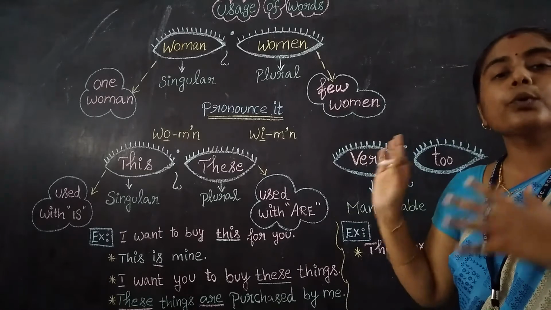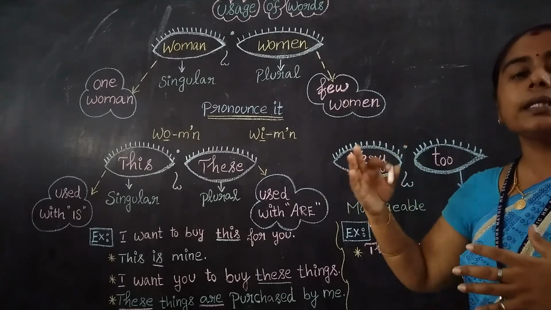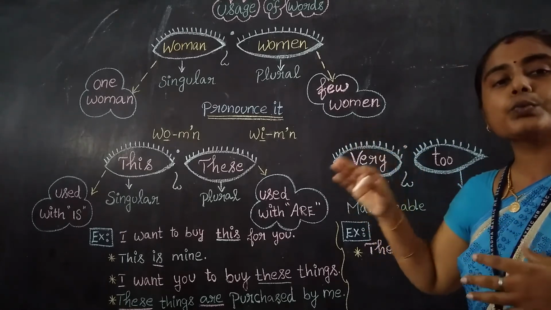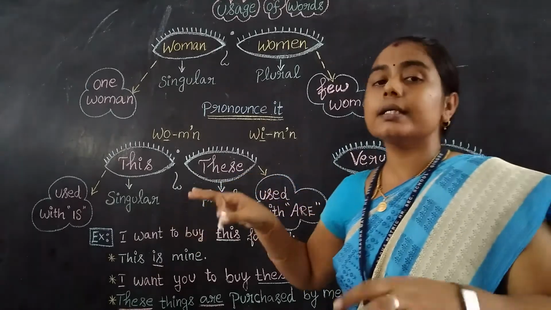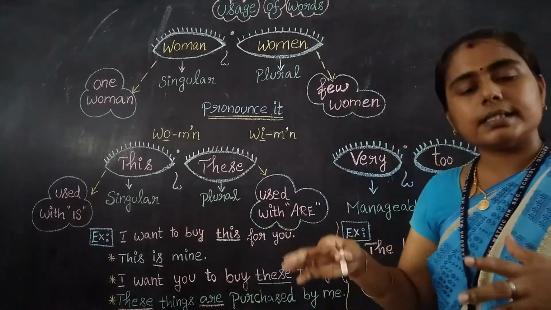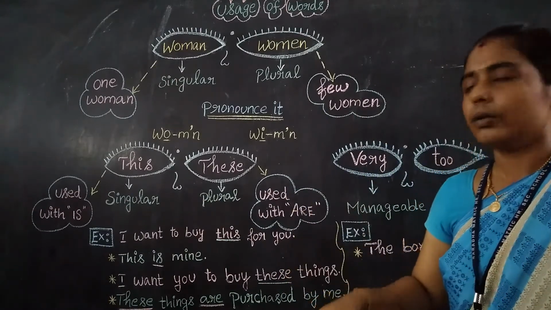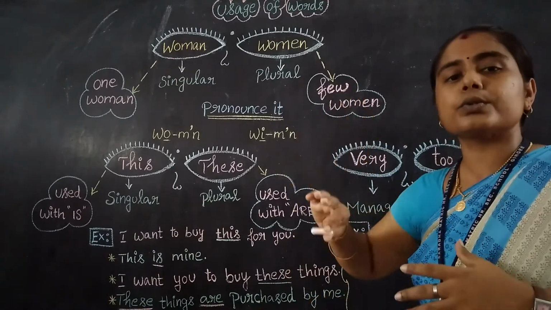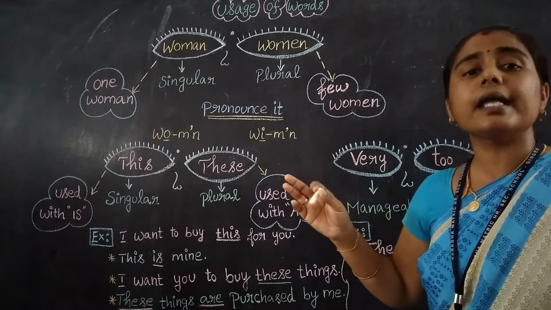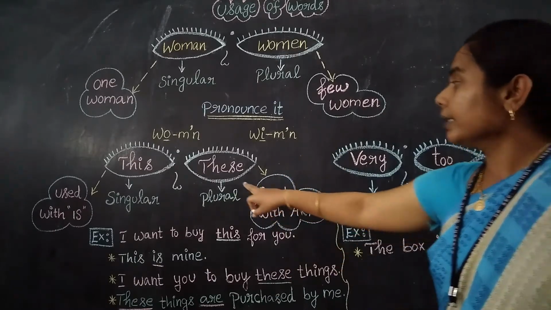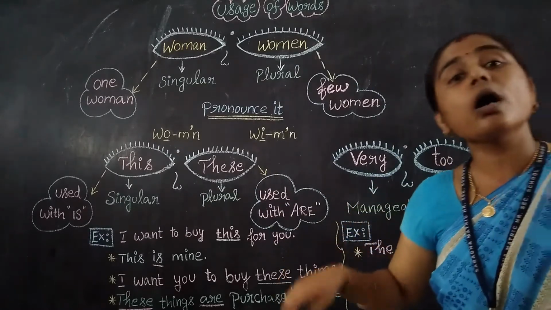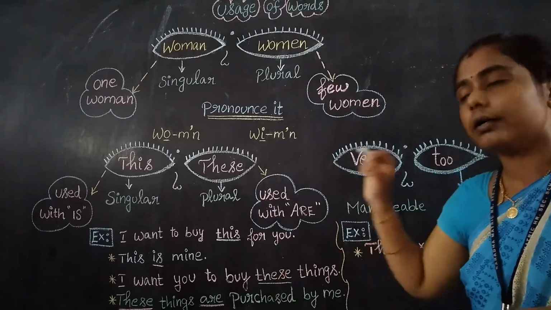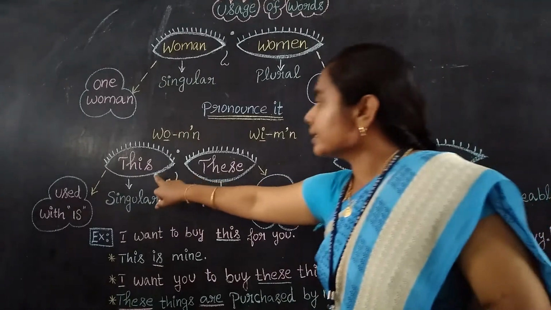Because it is plural, more than one, we should use are, and for singular we use is. This is, it is, he is, she is, they are. They is already plural, so we use are. Here these is also plural, so we should use are.